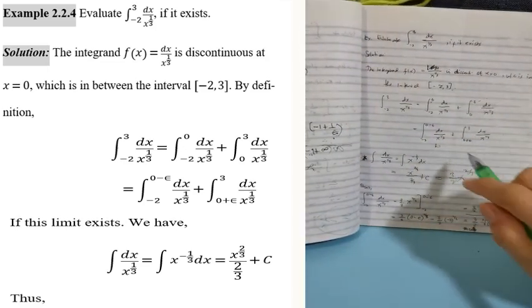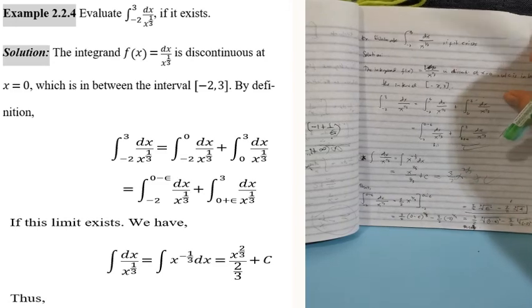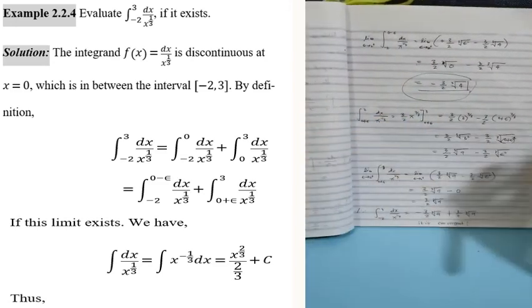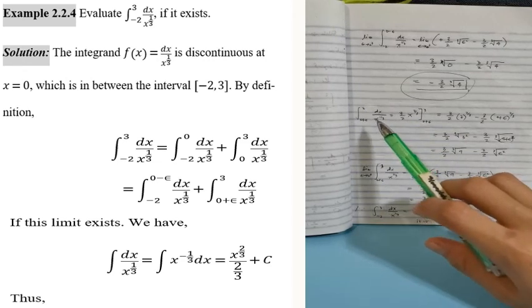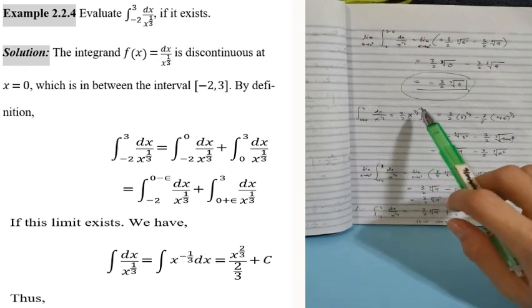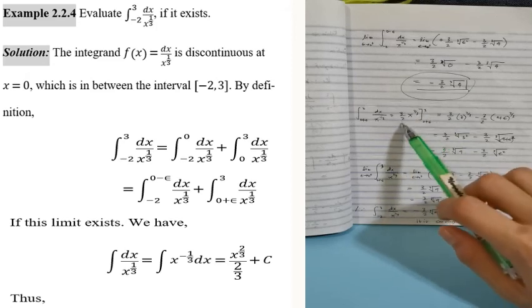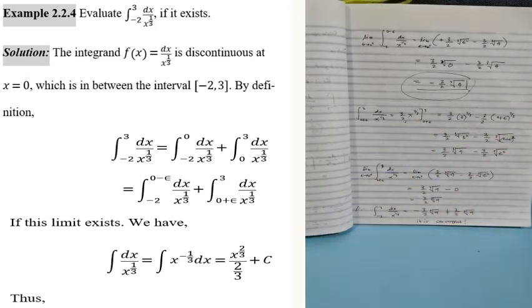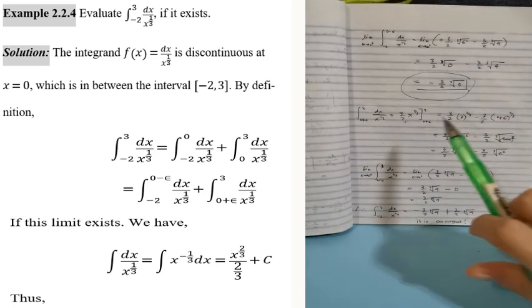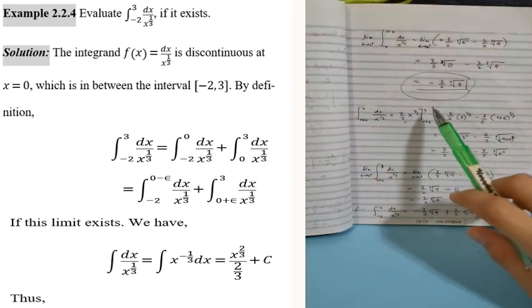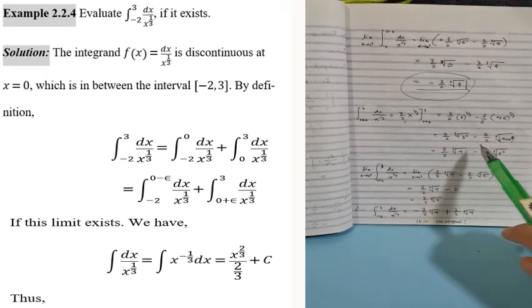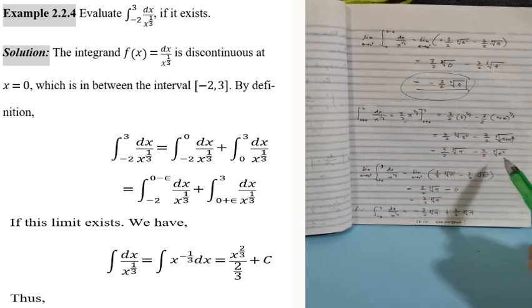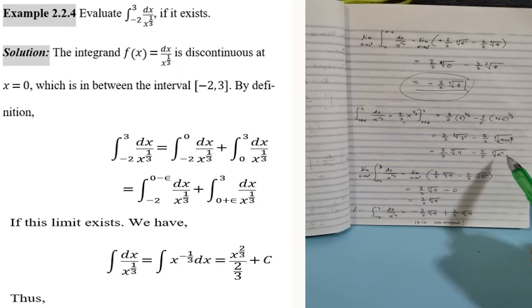Next, we take the limit of the second term. The integral of dx over x to the power of 1/3 is now evaluated from 0 plus epsilon to 3, using the same antiderivative. When we evaluate this, we obtain 3 halves times the cube root of 9 minus 3 halves times the cube root of epsilon squared.